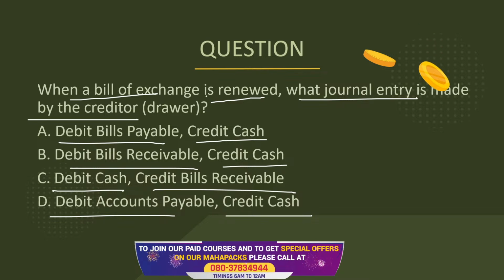Okay, so in this case, when a bill of exchange is renewed, for the creditor, the one who is drawing the bill, I think there is a little change that I would like to make. Since he is issuing a new bill, it's going to be debit the bills receivable and credit the accounts receivable.